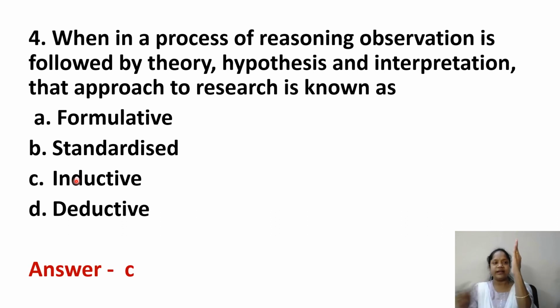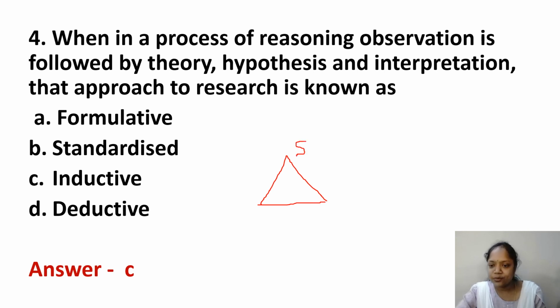Always, how do we write I? Like this we write I, just make it cross like this. This is specific, this is general. Some of the books give it like a triangle. So here specific, here general. This is specific: some specific thing we have started and observation we are doing.